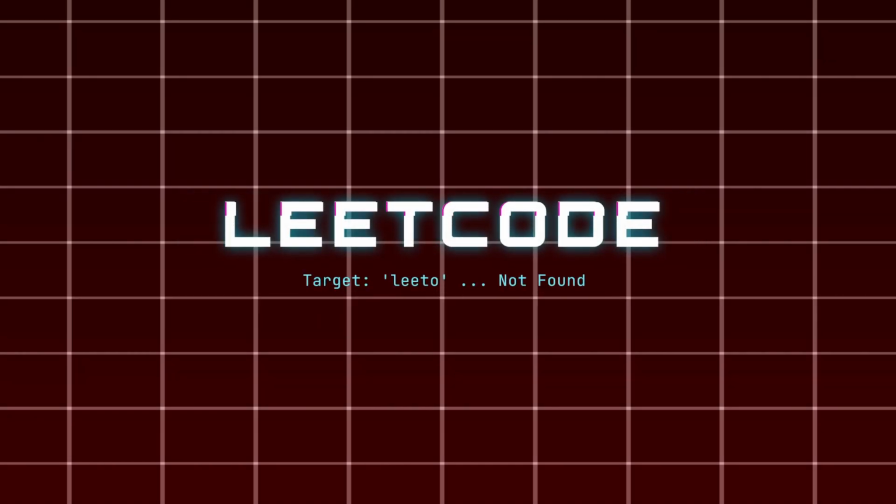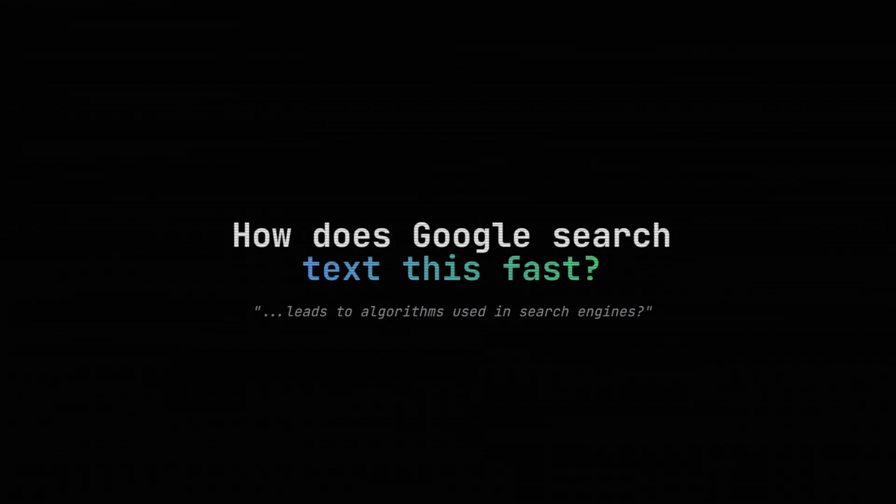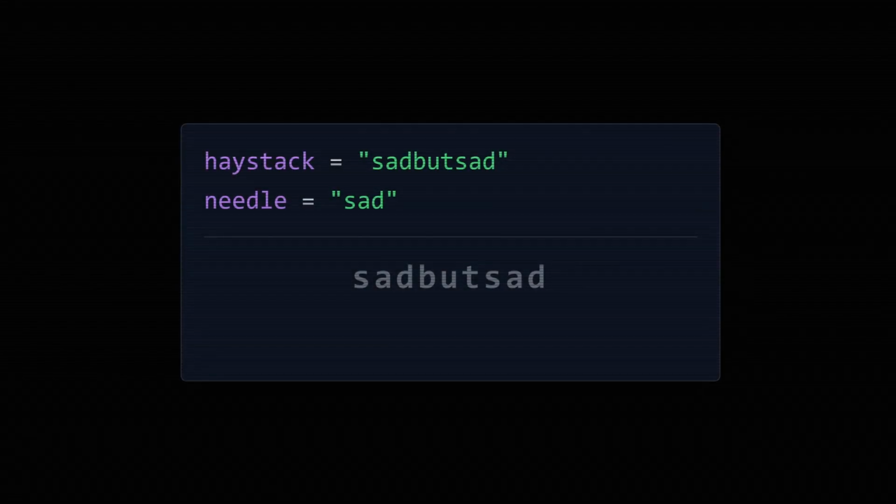But what if we search for leeto inside LeetCode? The pattern doesn't exist. The system returns -1. Leads to algorithms used in search engines. We need the index of the first occurrence of needle inside haystack.